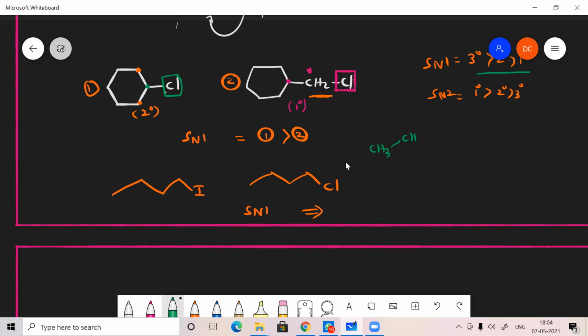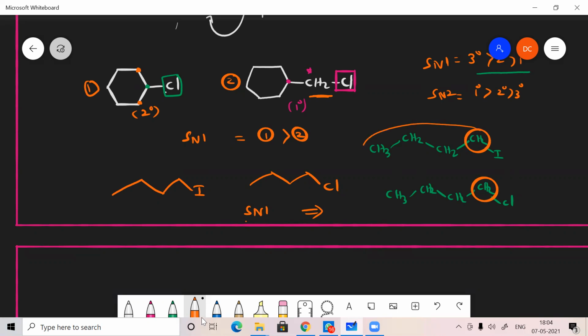CH3, CH2, CH2, CH2, I. And here CH3, CH2, CH2, CH2, Cl. SN1 means the 3 degree will be faster, but here both are given as 1 degree, and they're asking for the faster rate. That's what we have to look at.